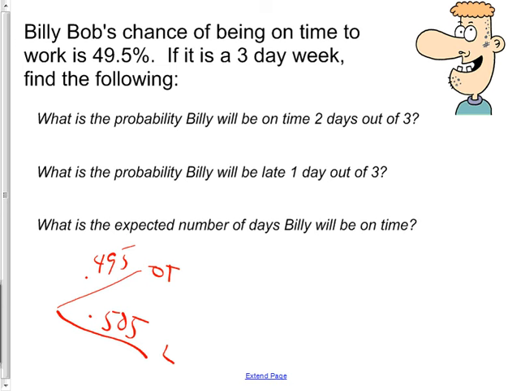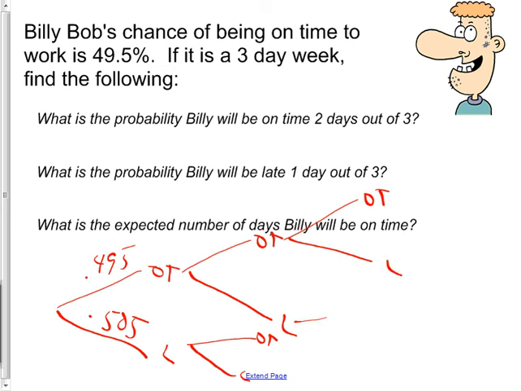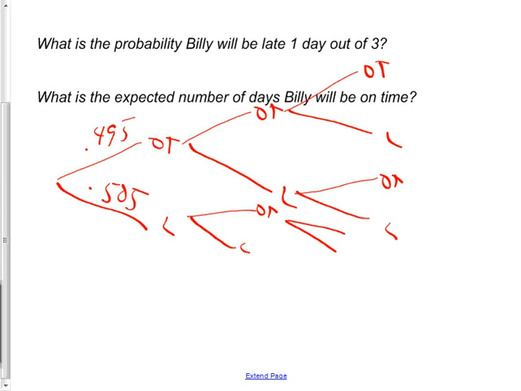Okay. Then the pain in the neck part is that this is a three-step tree. On time, late, on time, late, and then another one. On time, late, on time, late. This is going to have a whole bunch more branches down here. On time, late, on time, late.